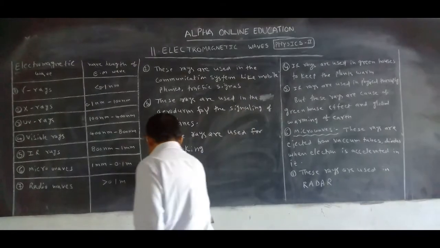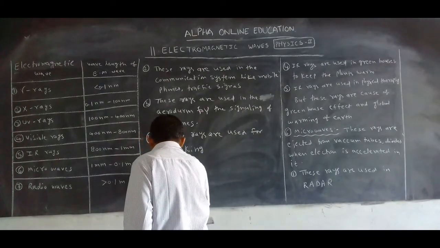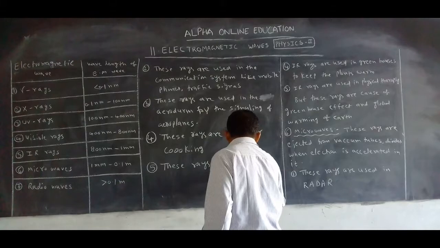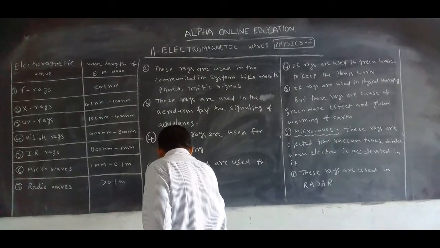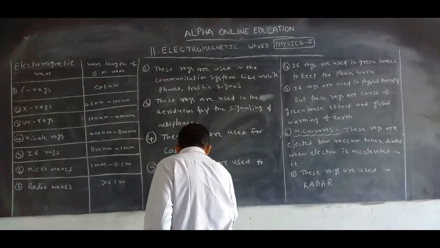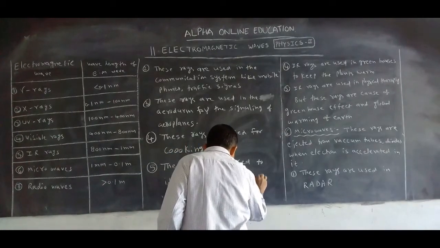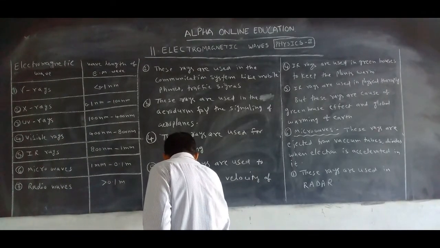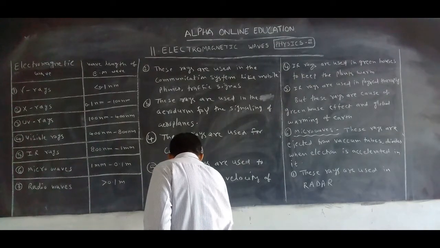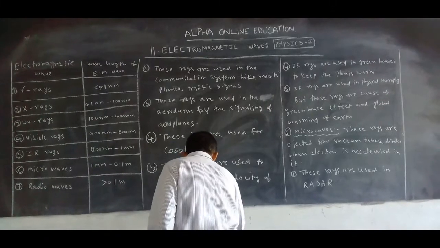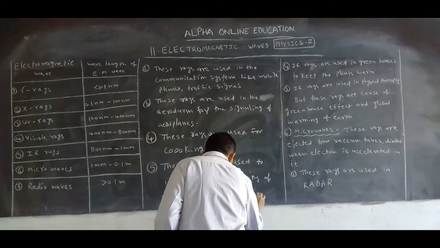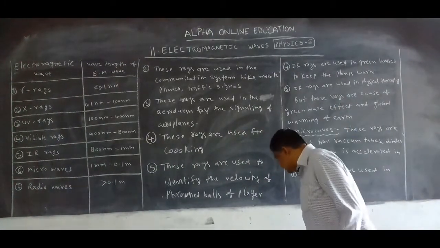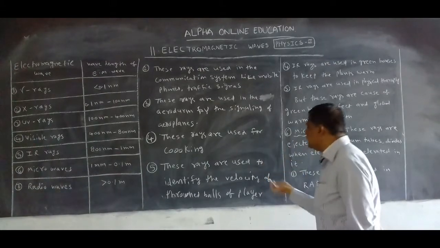And next one, these rays are used to identify the velocity of thrown balls of a player in the ground.